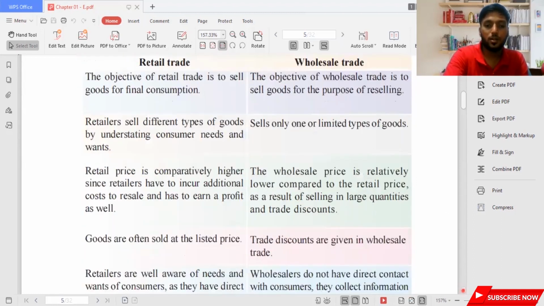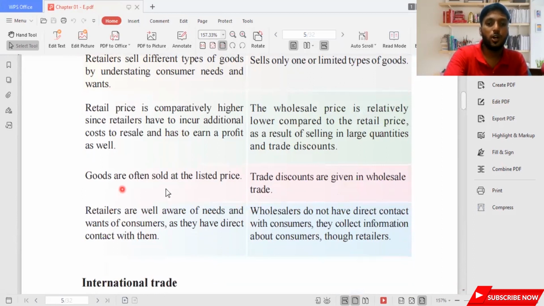Then we move on to the next part of the content. Goods are often sold at the listed price. What is this listed price? Many students ask me. The listed price is the price mentioned on that particular product. If you take a Munchee biscuit and they have put 60 rupees, that is what we call the listed price. So the Munchee company doesn't sell the, I'm just taking an example.